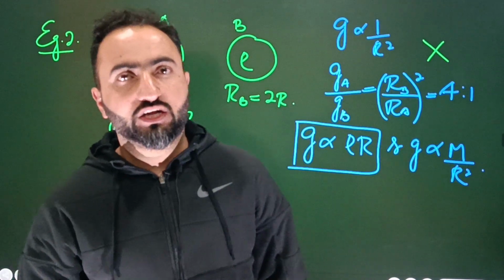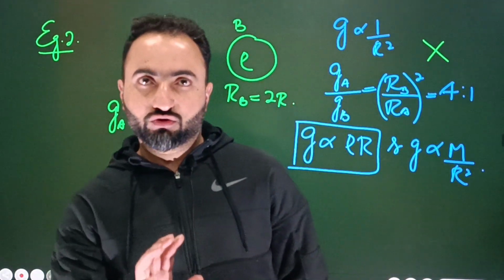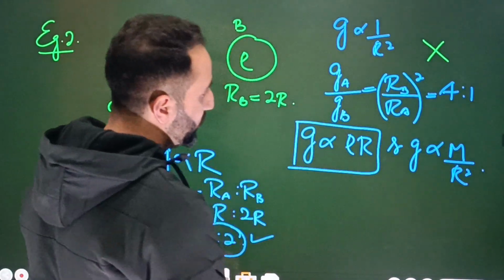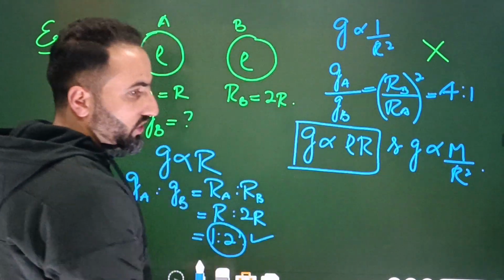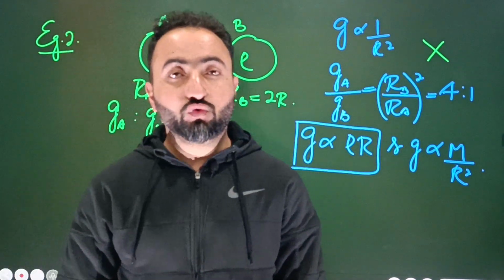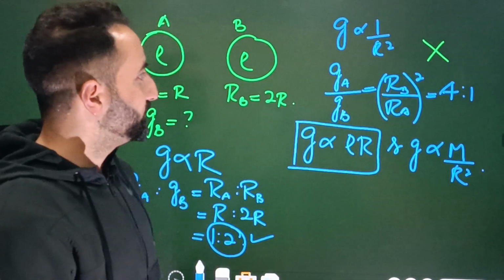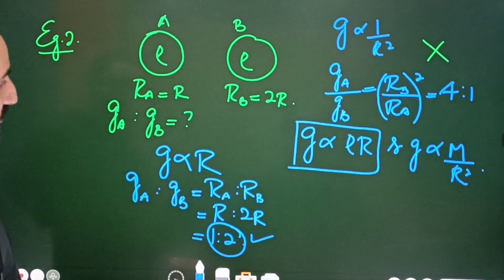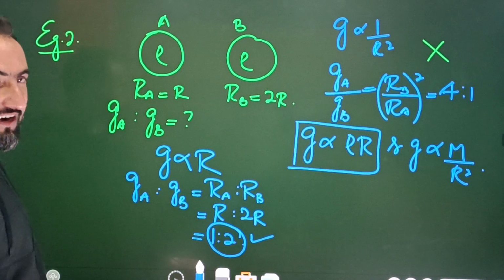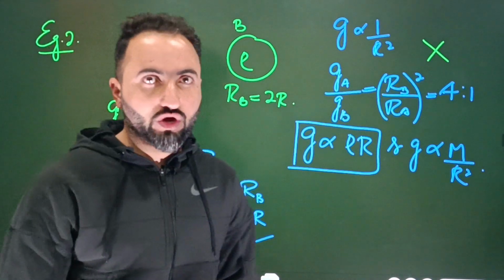ठीक है बेटा? Okay, so try to protect yourself from the error. What you will memorize is this: G is proportional to rho into r, G is proportional to m divided by r square. Not only is r important, but what's important is what's constant out of the two parameters. All right, ठीक है ना बेटा? Okay, great. So यहाँ तक I expect आपको अच्छी तरह से समझ में आया होगा. ठीक है ना बेटा?